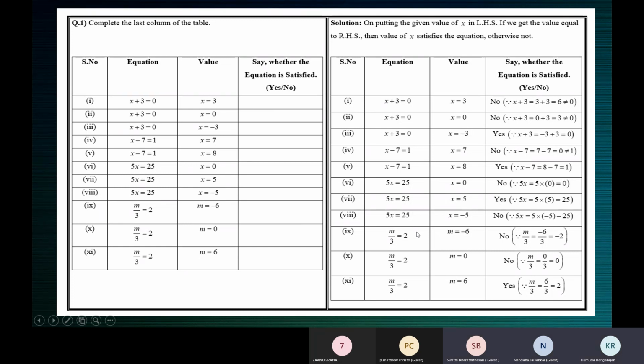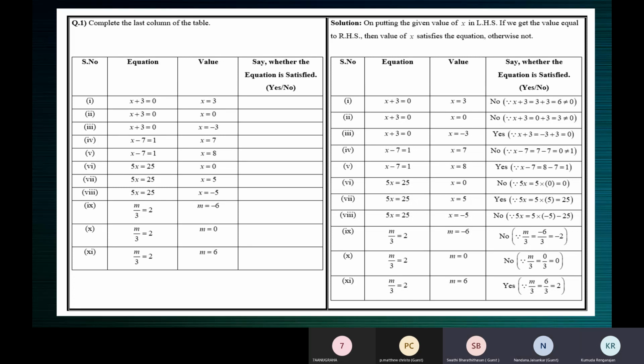Ma'am, m. Yes, anybody can answer. What is the expression on the left hand side? Yes, m divided by 3. What do you see on the other side? See, on either side of the equal to sign, we have two expressions. On either side, 2 is an expression. You're expressing something, right? It's an expression. 2 is an expression. m by 3 is an expression. 2 is on the right hand side. m by 3 is on the left hand side. Do we understand?